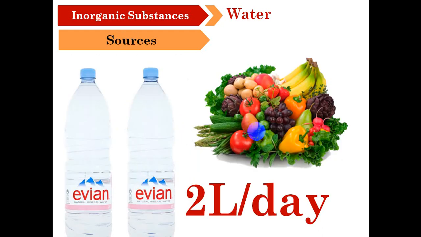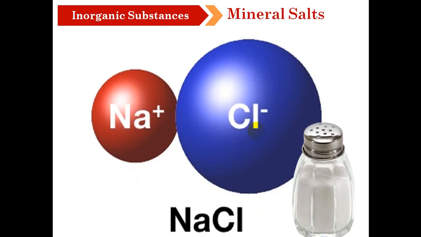What are the sources of water? Drinking water or eating vegetables and fruits which are rich in water. The last type, which is mineral salts. Mineral salts consist of sodium atom Na+ and chloride atom Cl- to form NaCl.